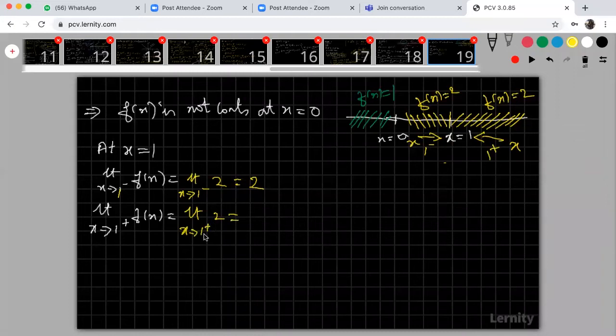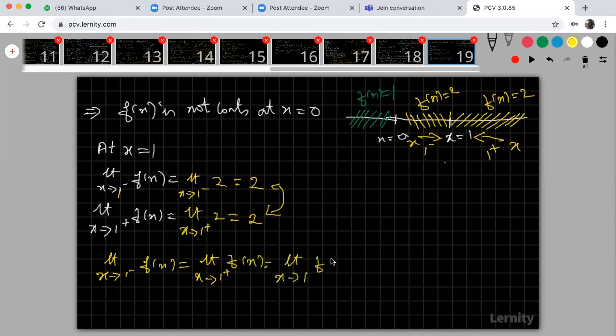Now apply the x value. What is the answer? The answer is again 2. Now look at that. These two are equal. Left hand limit and right hand limit, both are equal. Therefore, this is the limit value. This is the limit value. What is that? It is 2. Right, now come to that, find the value of the function.